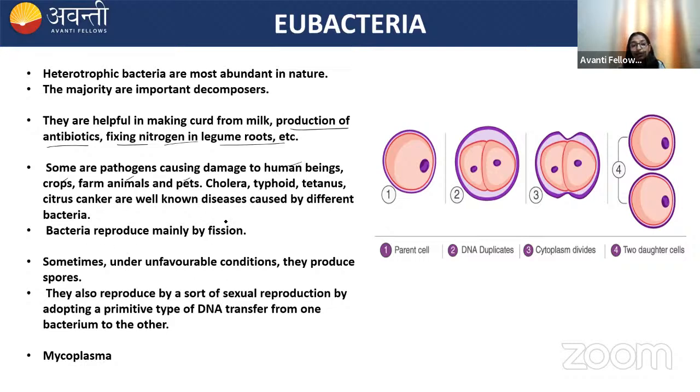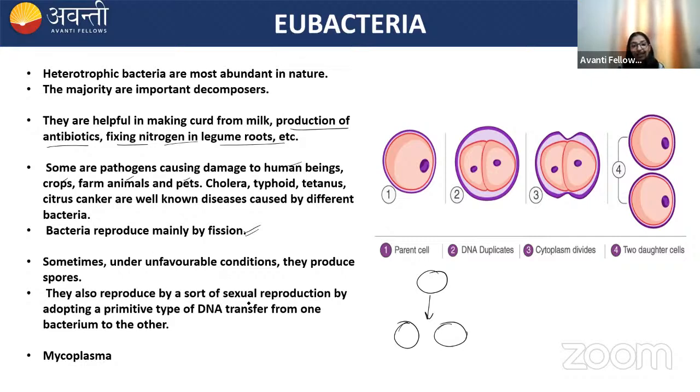And the bacteria reproduce by binary fission. Binary means two, fission is division. So from one parent cell, you will observe two daughter cells will be formed. So the bacteria generally divide by binary fission. And in unfavorable conditions, under stressful conditions, the bacteria can survive by forming the endospore, which is a resting spore. And when the favorable condition arises, the cell wall of the endospore bursts, and it will give rise to a new bacteria.